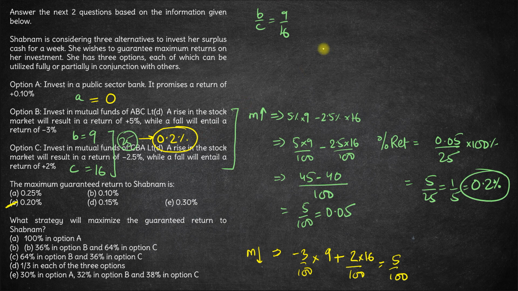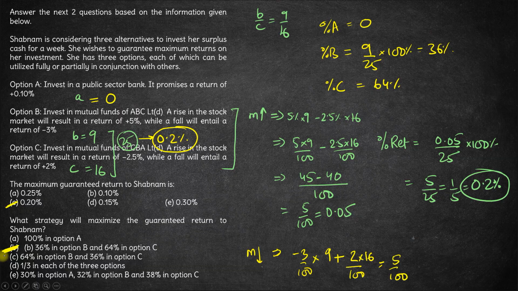So the percentage investment in B should be 9 parts out of total 25, so 9 by 25 into 100%. This is 36%. Investment in C should be 64%, 100 minus 36 is 64. And investment in A should be 0%. This should be the strategy, which is option B. Option B is the correct answer here. Thank you.